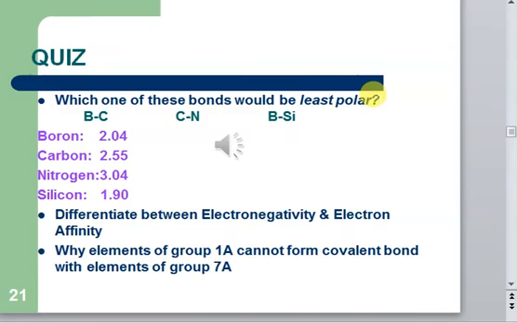So you have to answer that question as well. Secondly, I've explained electronegativity in this section, and you have to differentiate between electronegativity and electron affinity. What's the difference between the two? And finally, you have to answer why the elements of group 1A cannot form a covalent bond with the elements of group 7A. So you have to give a logical answer for that: why do you think that elements of group 1A cannot form a covalent bond with the elements of group 7A.